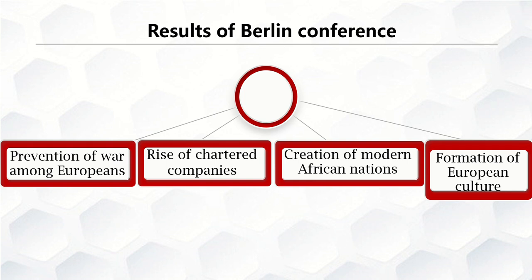Number 4, it was the spread of European culture. After the Berlin Conference, they established colonial rule and started to spread their European culture. They spread the language, they spread the religion. Up to date, we are very busy, and sometimes we are of the same bloodline, but we are quarreling because of those religions brought by Europeans.